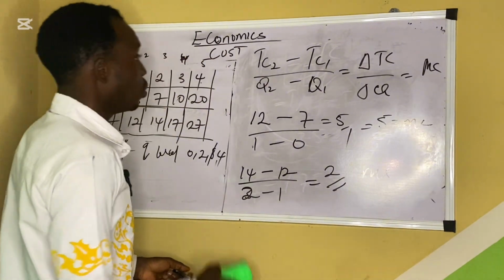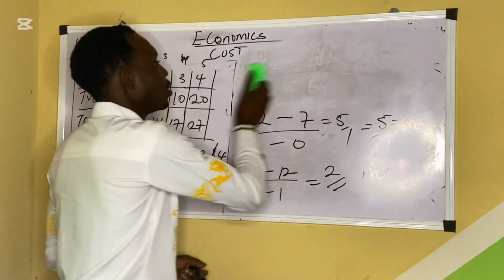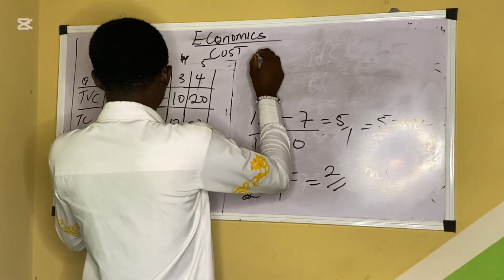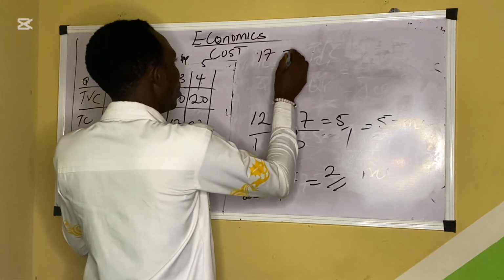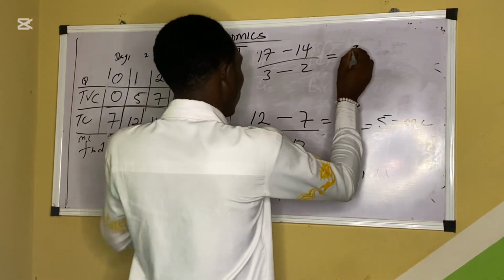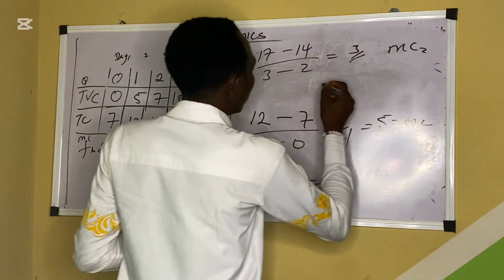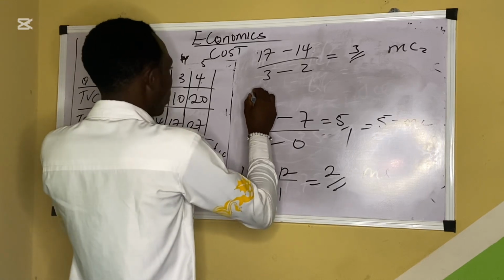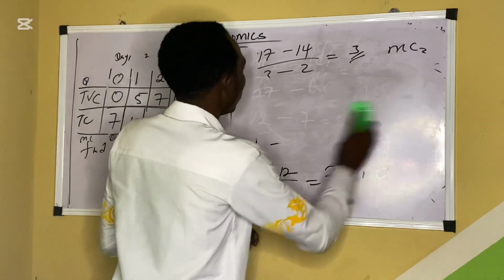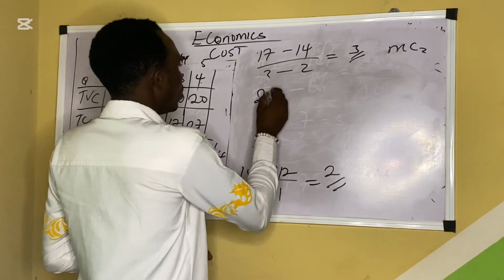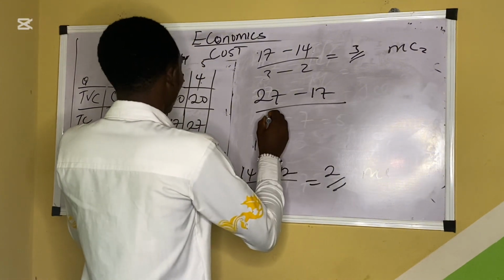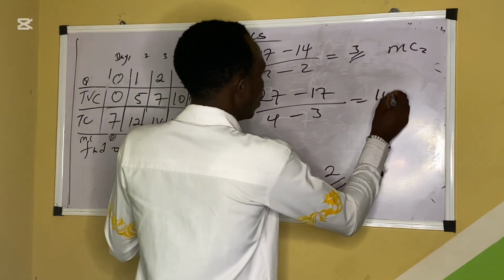I'm going to clean it up. So just follow me fast. So MC for day 3, because they say at all levels, so we have 17 minus 14 over 3 minus 2, which is 3. MC day 3 is that. Then MC day 4, 27 minus 17 over 4 minus 3, which will give you 10 over 1.